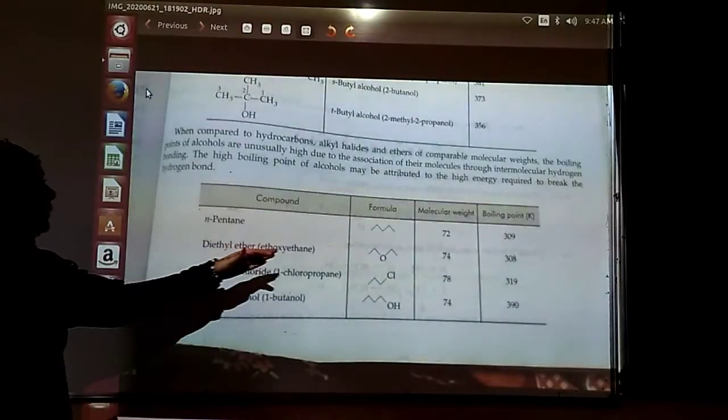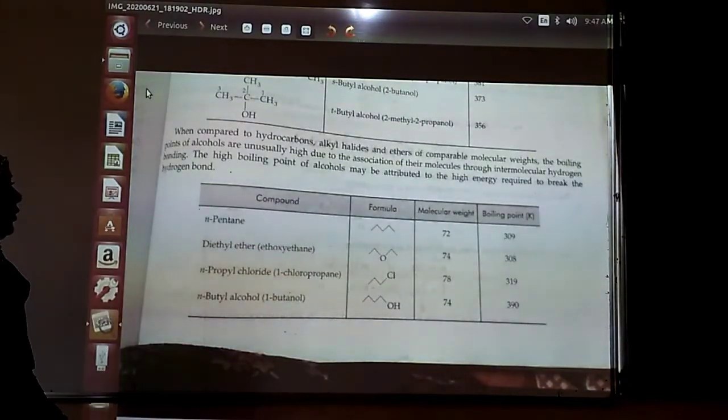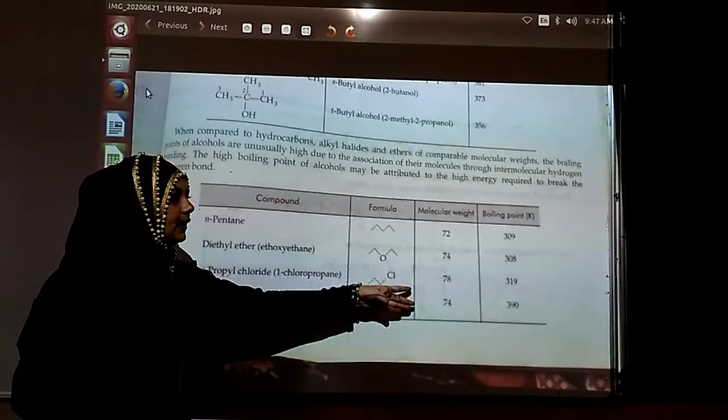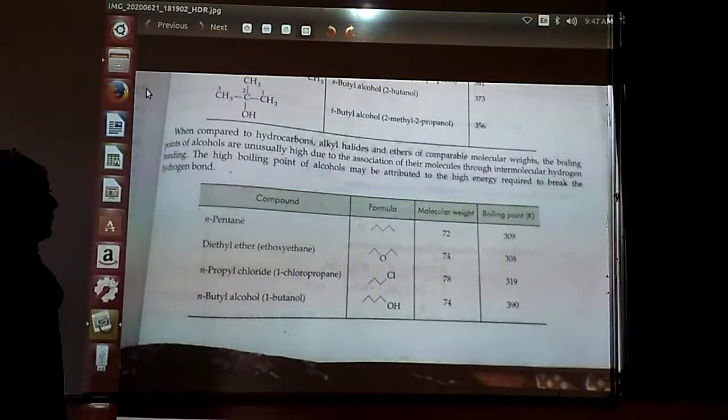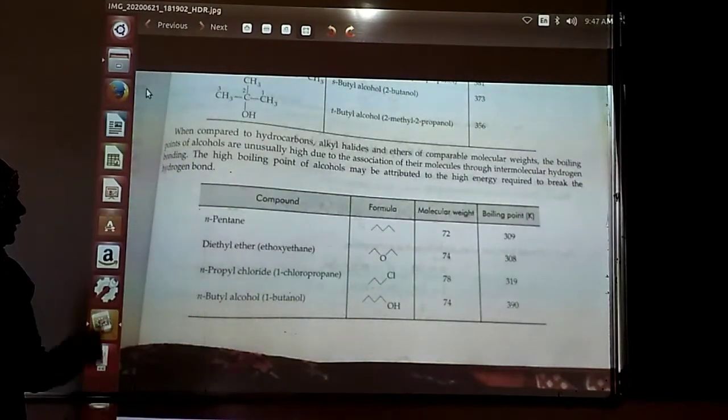Here you are able to see the compound with the molecular weight. Molecular weight is given. Molecular weight जितना बढ़ेगा, उतना उसका melting point, boiling point भी बढ़ेगा. That is how it is located.